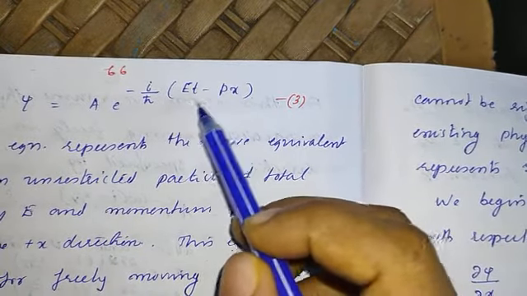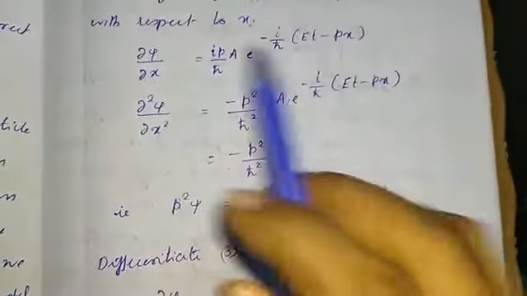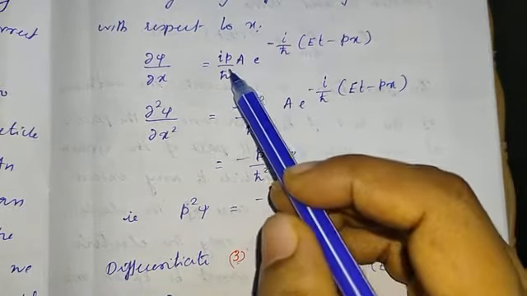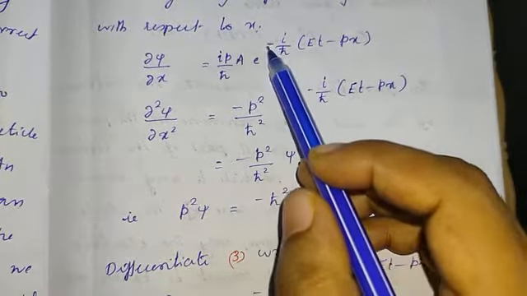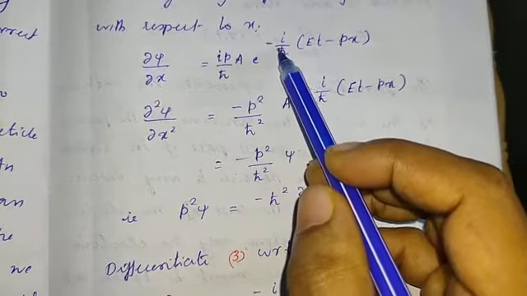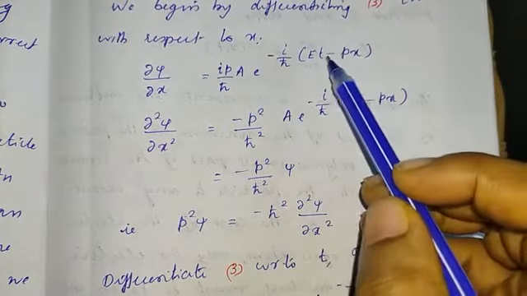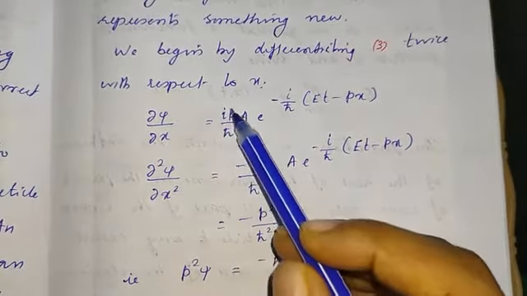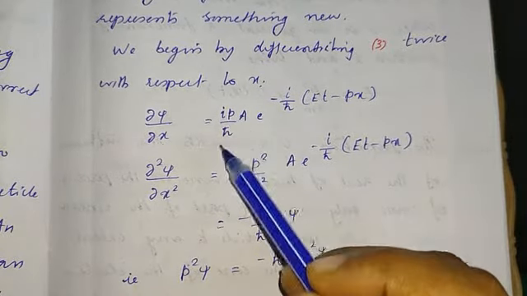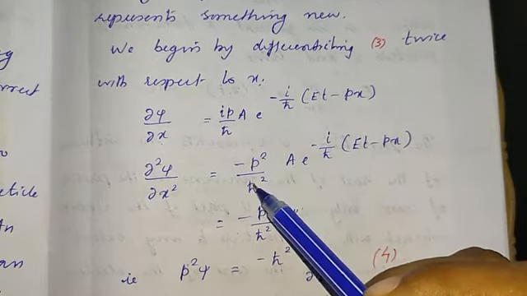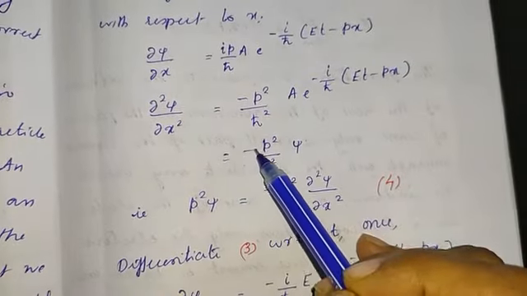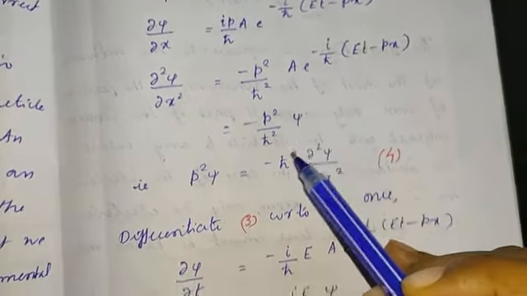If we differentiate this twice, the first differentiation, dou psi by dou x, will give you ip by h cross, since the minus and minus sign give a positive value, times e to the power of minus i by h cross, this quantity. If you differentiate again, this term will appear again, and the square of this will give you minus p square by h cross square, and this function itself, which is nothing but psi. So we can represent this as minus p square by h cross square into psi.